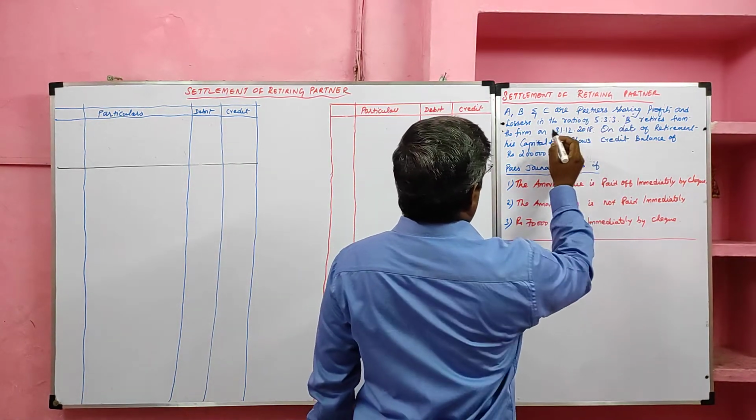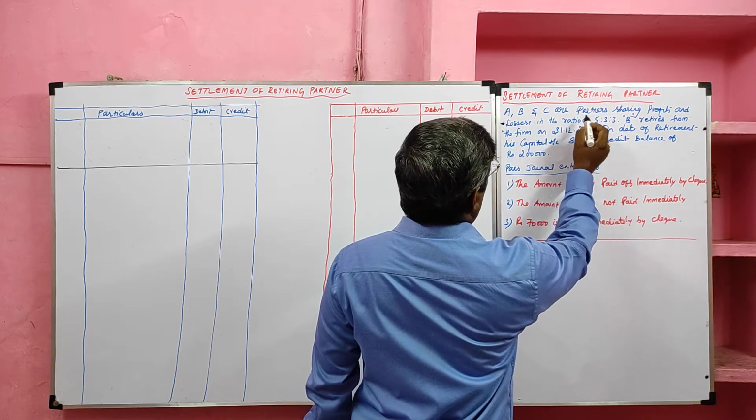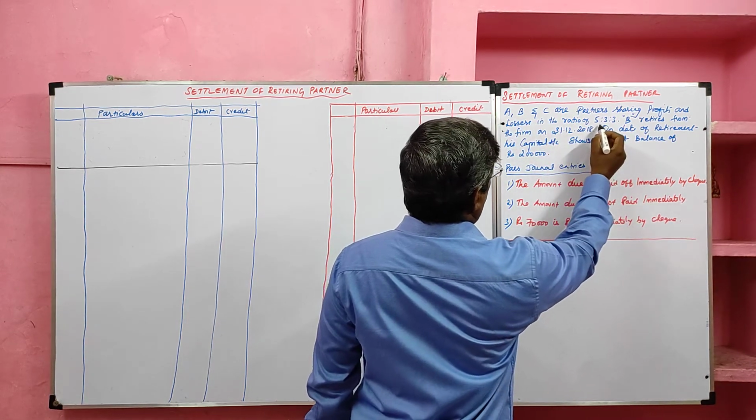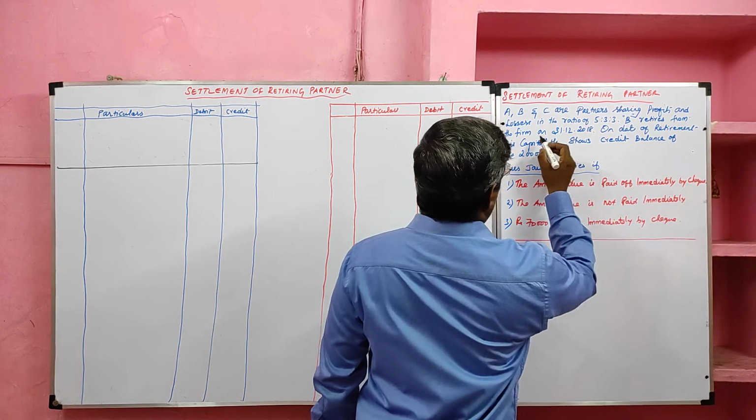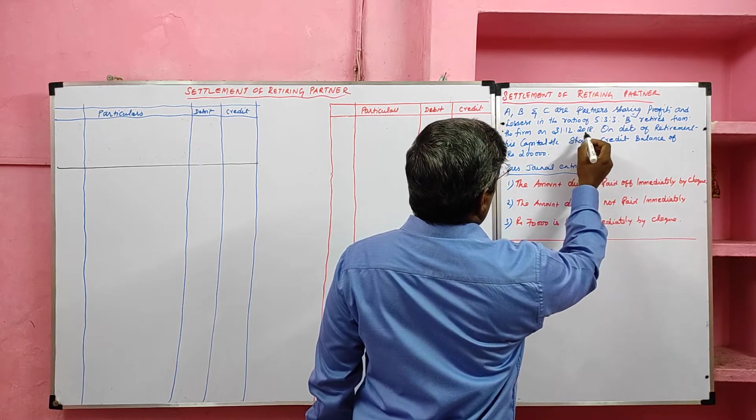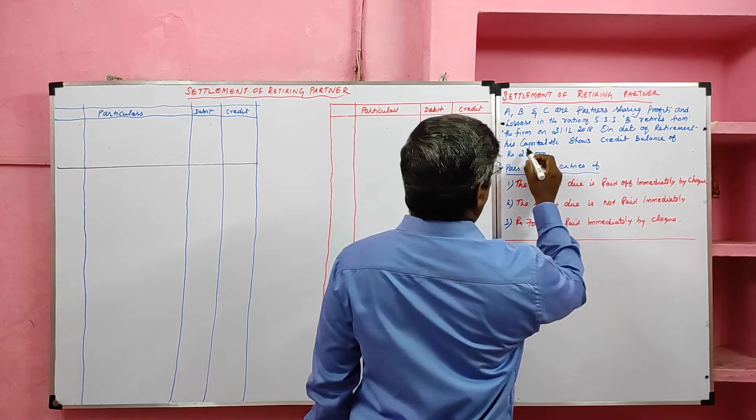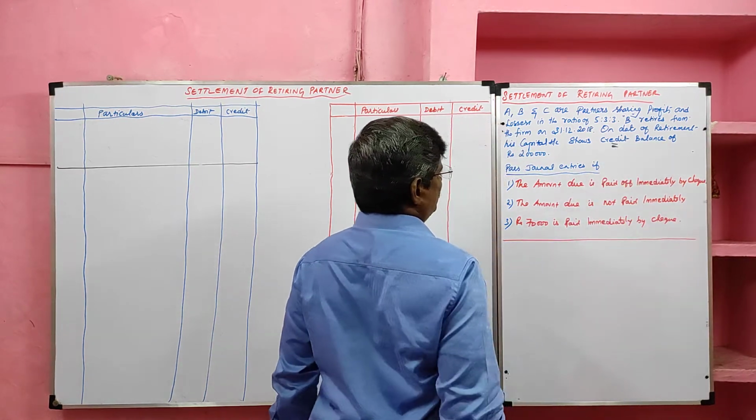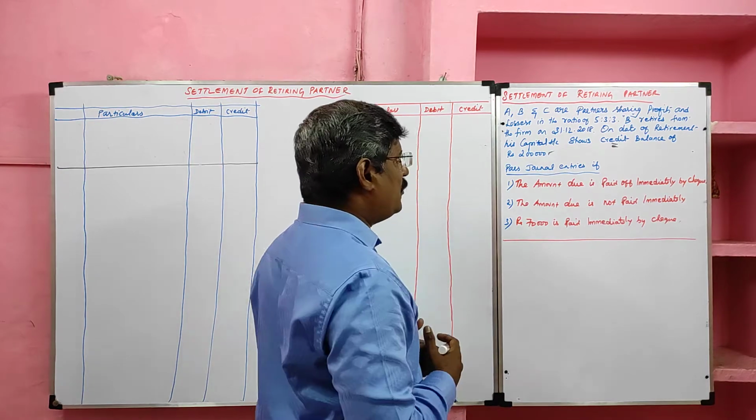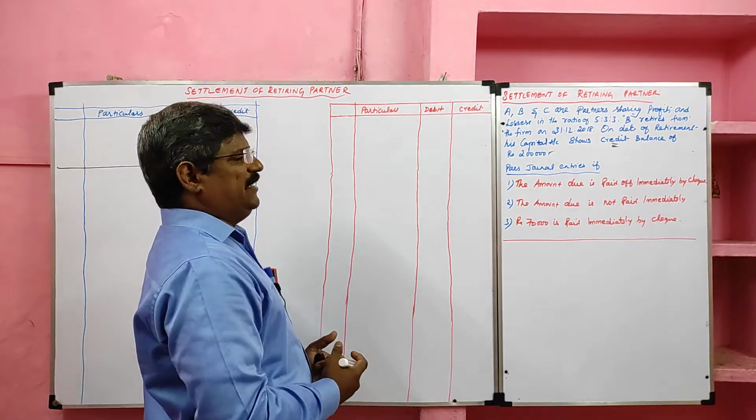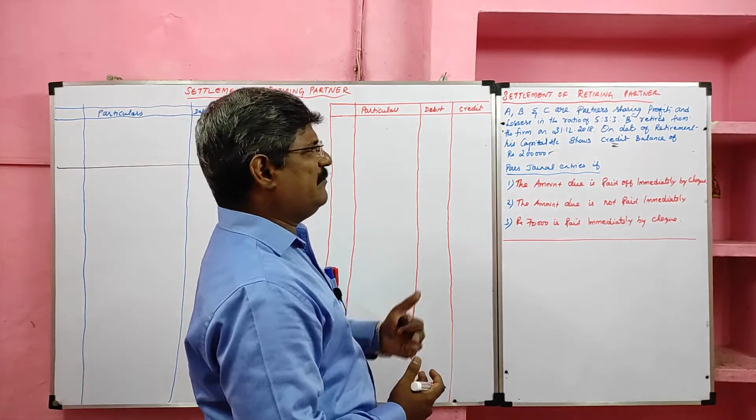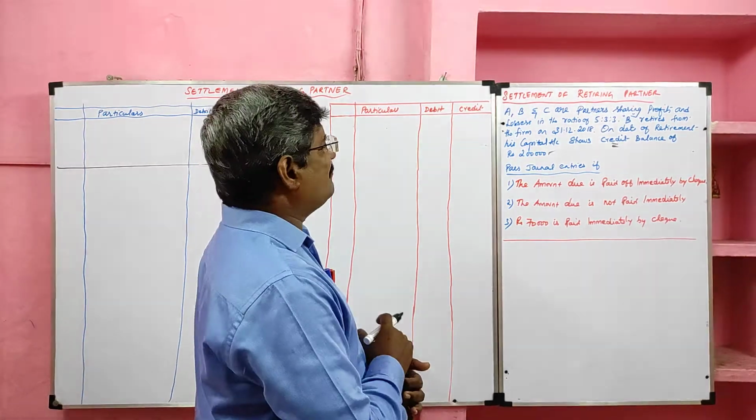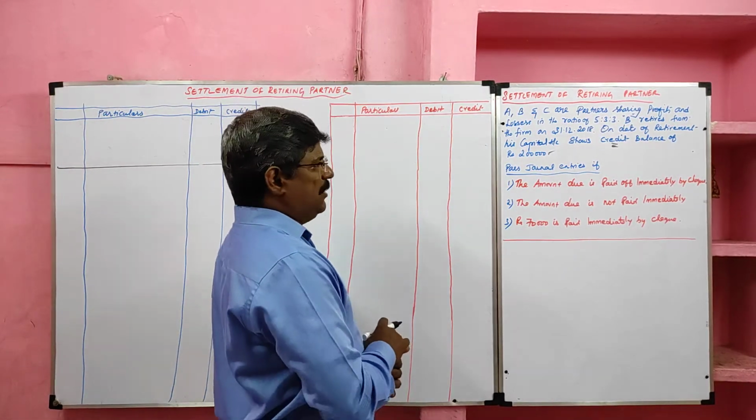Settlement of retiring partner. A, B and C are partners sharing profits in the ratio of 5:3:2. B retires from the firm on 31st December 2018. On the date of retirement, his capital shows a credit balance of rupees 2 lakh. So the firm owes to B, the retiring partner. The amount calculated is rupees 2 lakh.